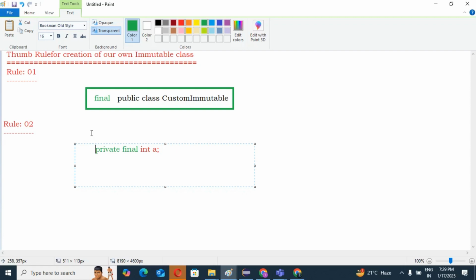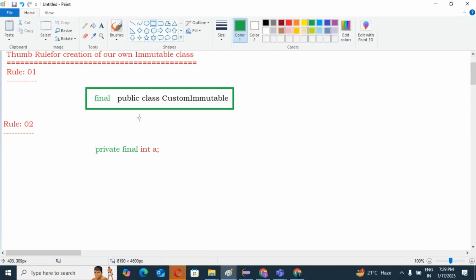Final means that if you keep your variable as final, you cannot modify whatever value you set. That value will be constant, right guys? That is your second thumb rule.